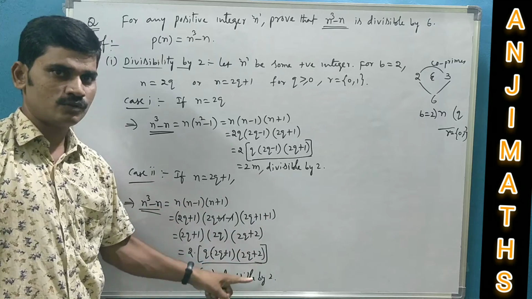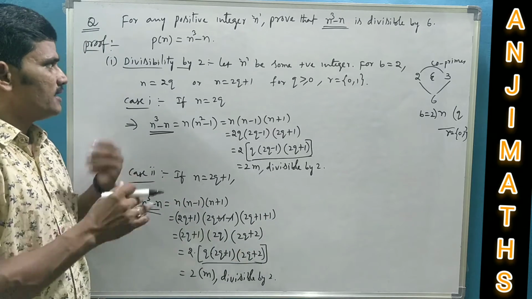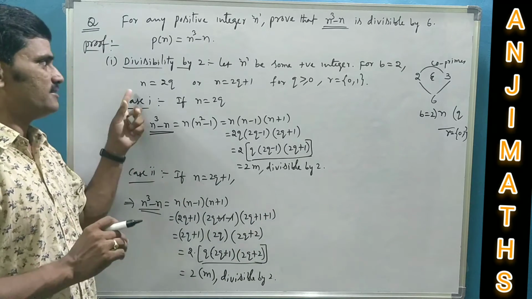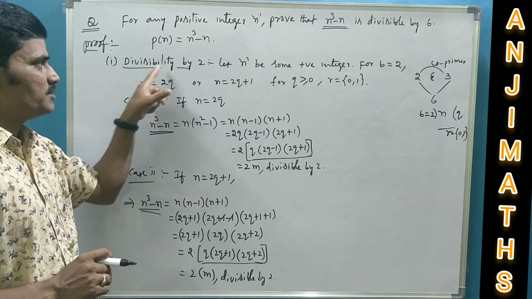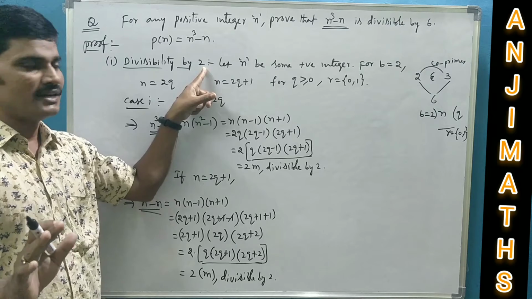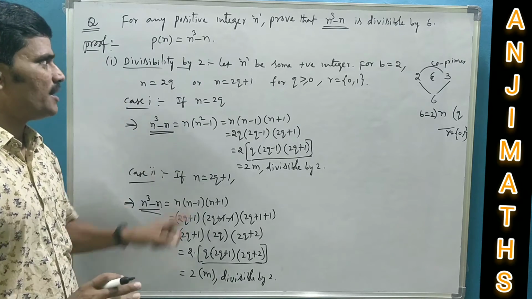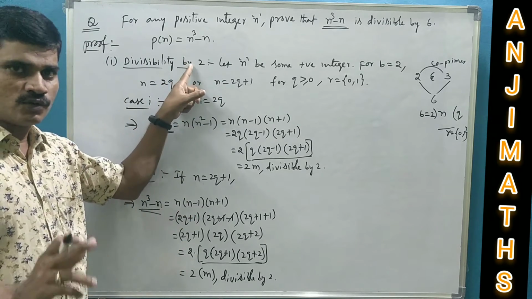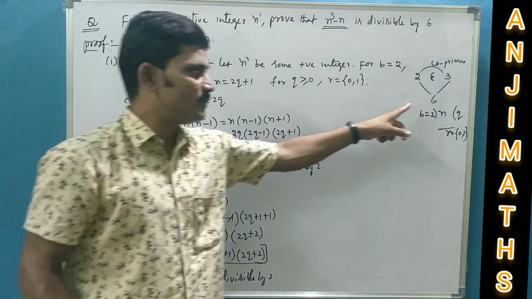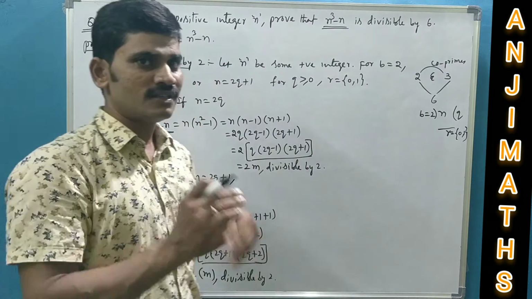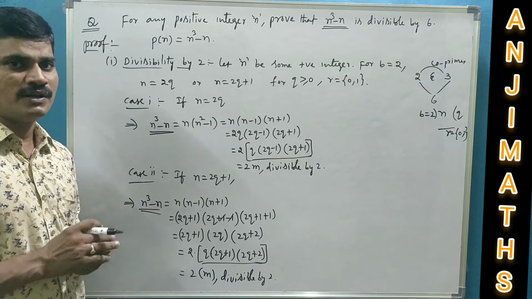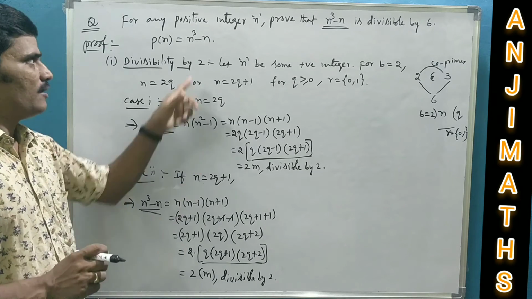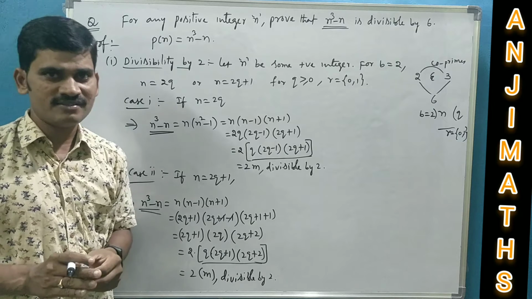Divisible by 2. Now in the second step, you have to check whether this polynomial is divisible by 3 or not. That is the second step. If the polynomial is divisible by both 2 and 3, then it is divisible by 6 also. Let us verify the divisibility of 3 for the polynomial n cubed minus n.